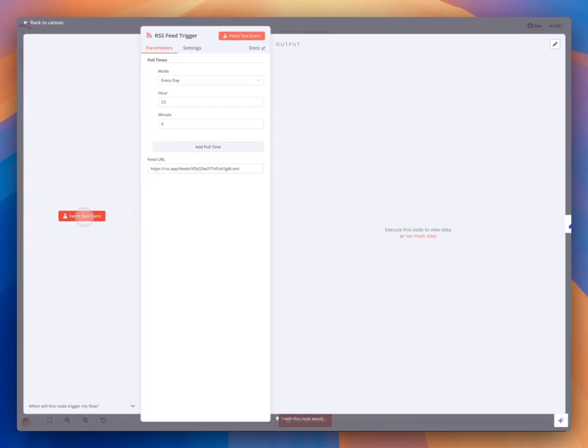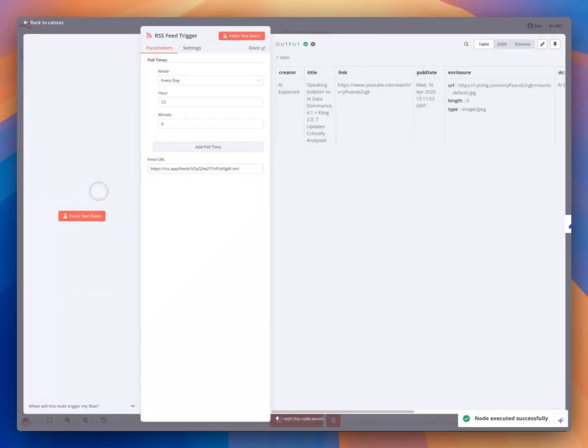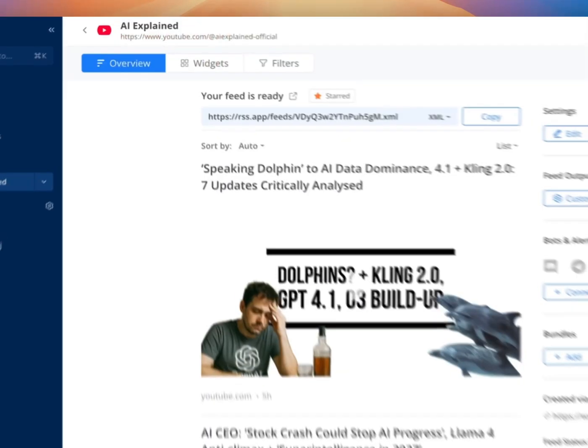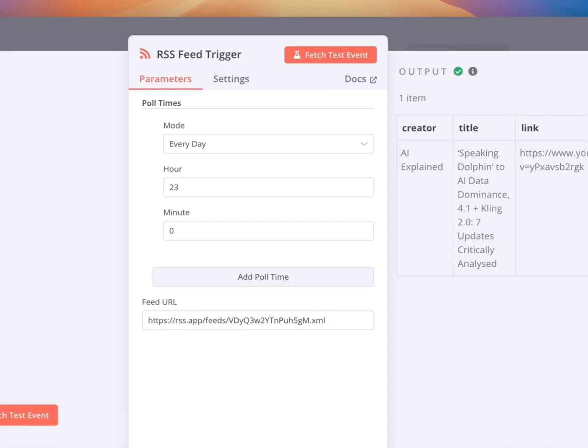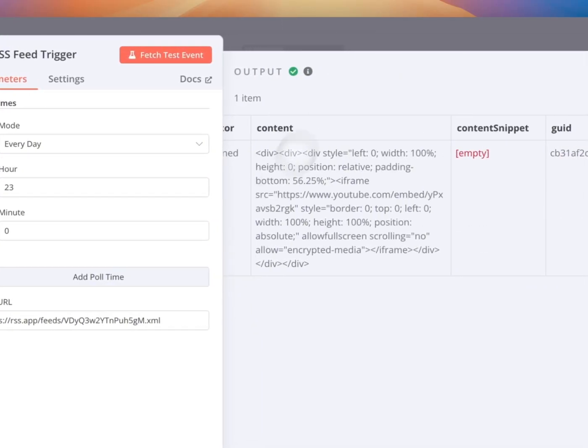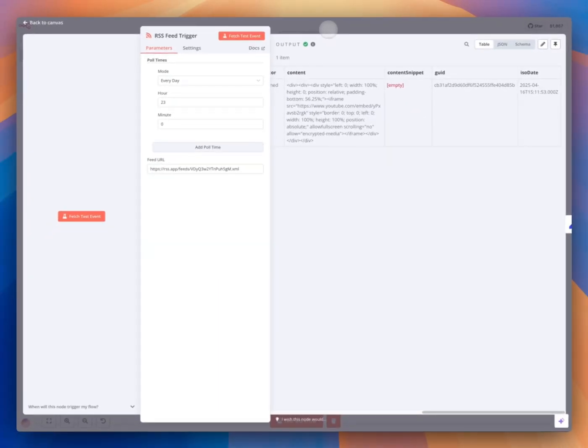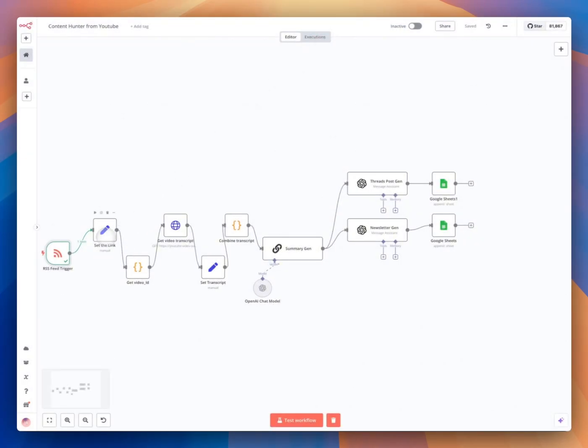And for testing, just click this one, fetch test. And this one is about Dolphin to AI data dominance. I think this is the latest video from him. So this one, right? So coming back here, this part we passed. And let's go to the second part.